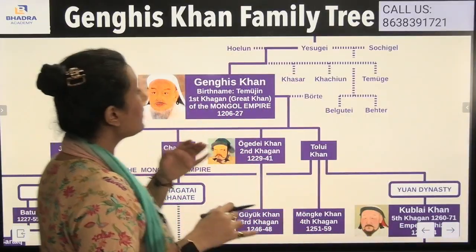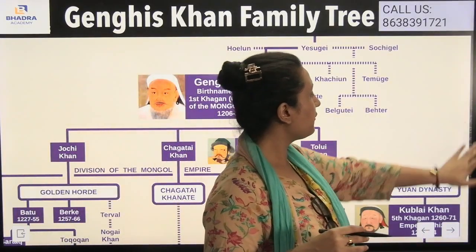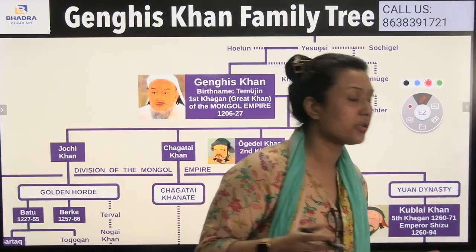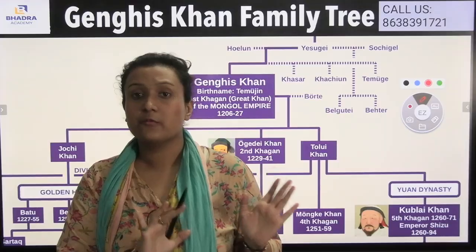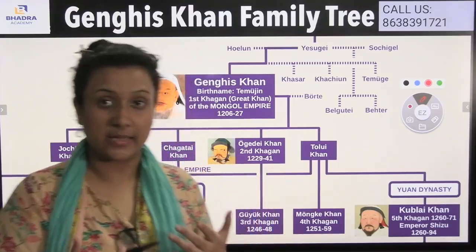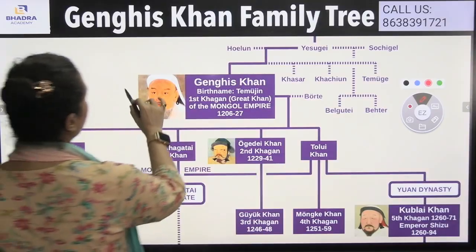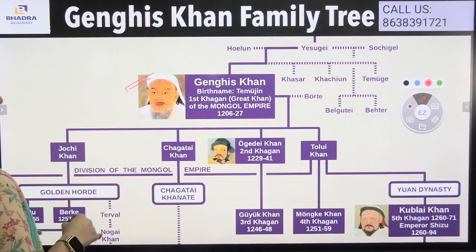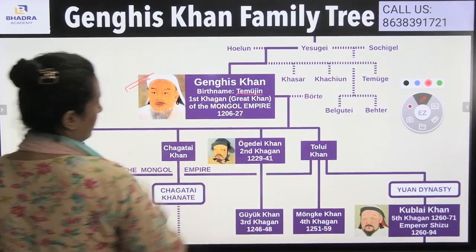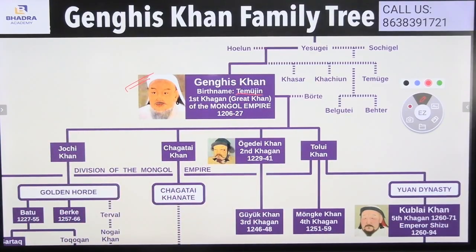Now, here we will be understanding about the family tree of Genghis Khan. This is one of the important topics. You see, most of the students get confused regarding the Genghis Khan family or the Genghis Khan descendants. So, we will be understanding about Genghis Khan. His birth name was Temujin, and he was known as the great Khan of the Mongolian Empire.